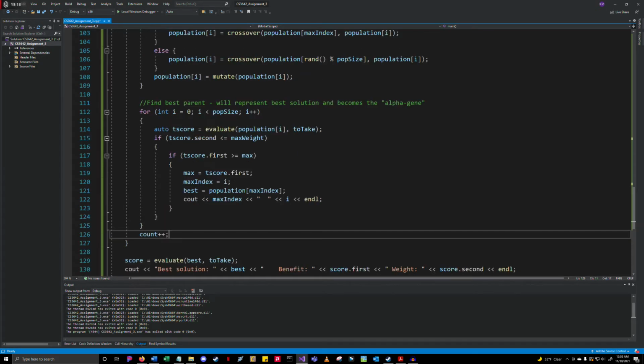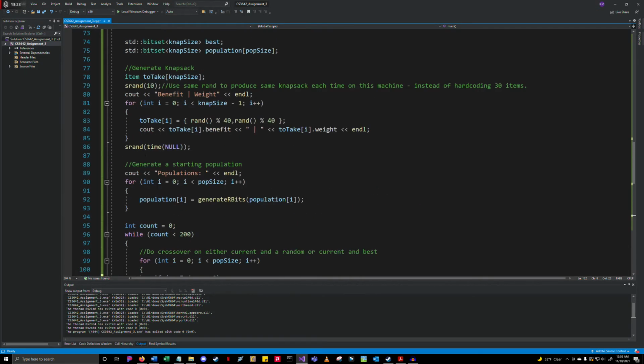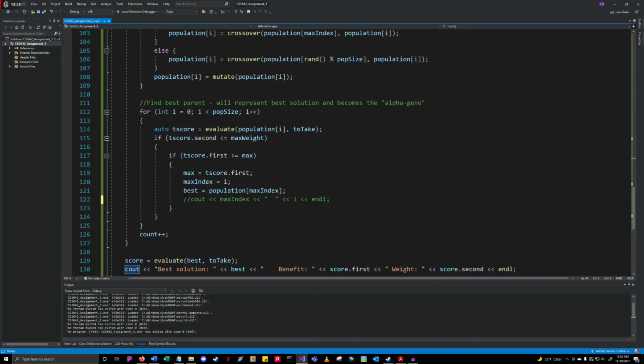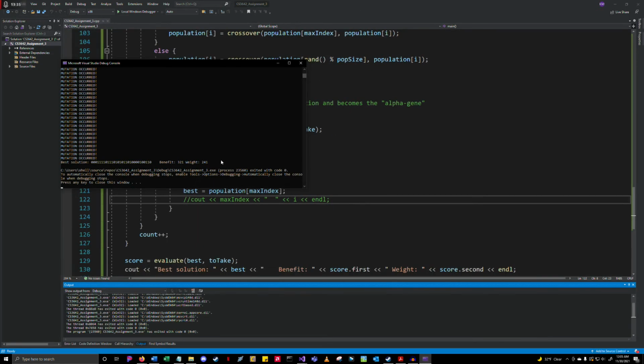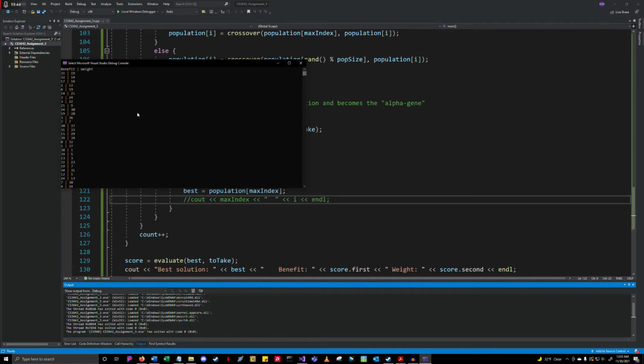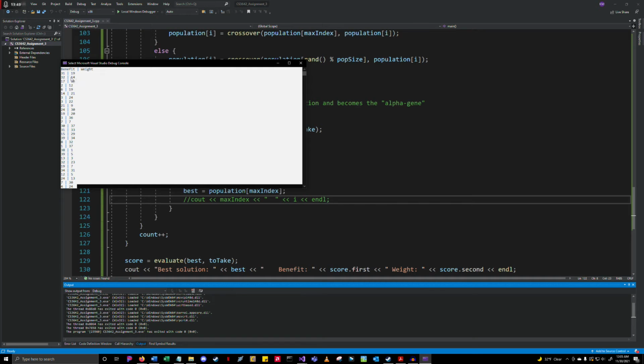So this is what it looks like when it's running. Okay. So this is what it looks like when it runs. So the best solution is this genetic sequence with a benefit of 321 and a weight of 241. And you can see this is the set of knapsack items right here.